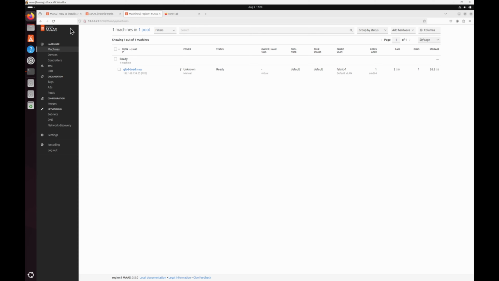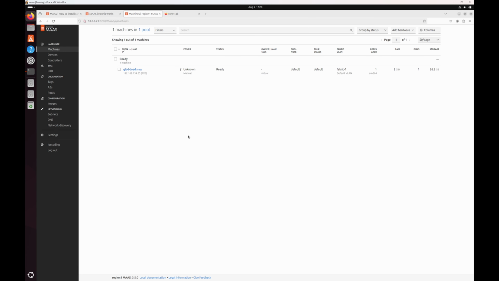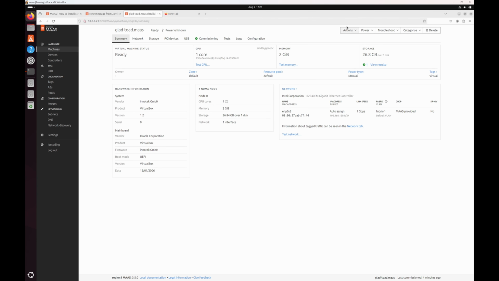Go back to our server and see what is happening in the console. If you see right now, the machine has been changed from new to commissioning to ready state. This is the stage where you can actually deploy the operating system on the server. So if I select the server itself, go to actions, and then I can select deploy.